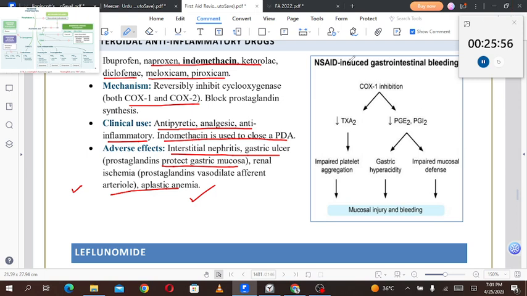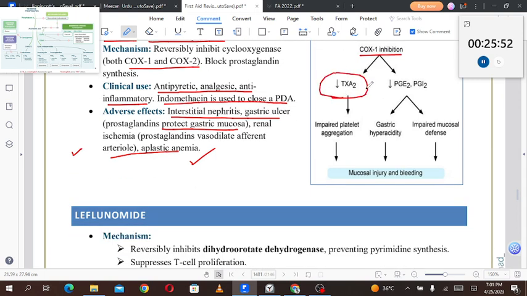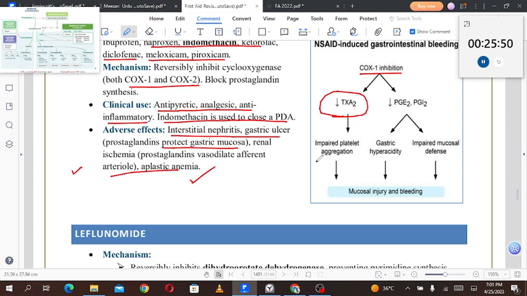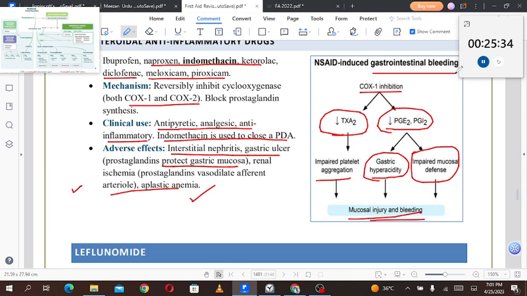NSAID-induced gastrointestinal bleeding: COX-1 inhibition will lead to decreased thromboxane A2 production that will impair platelet aggregation, right? COX-1 inhibition will also decrease PGE2 and I2 synthesis, leading to gastric hyperacidity and impaired mucosal defenses. All of that leads to mucosal injury and bleeding. So this is the mechanism of development of gastric ulcers and the pathogenesis of gastrointestinal bleeding in NSAID overuse.